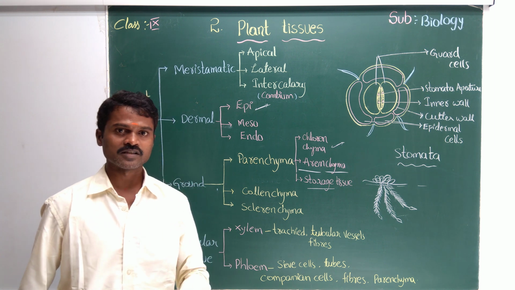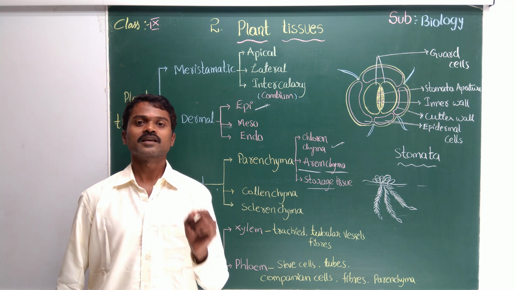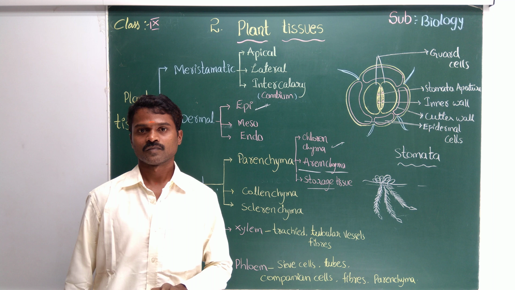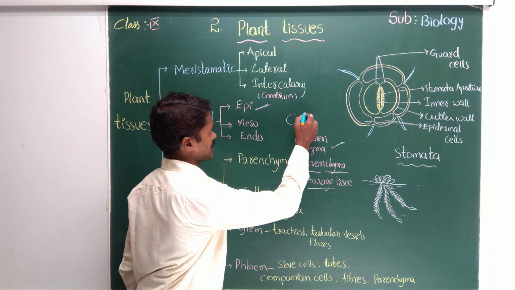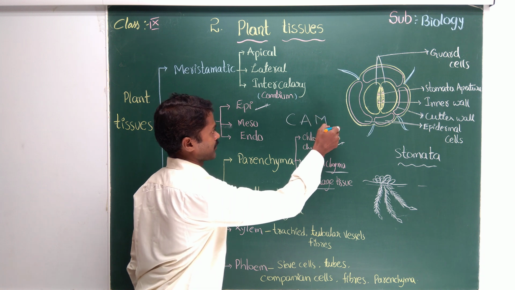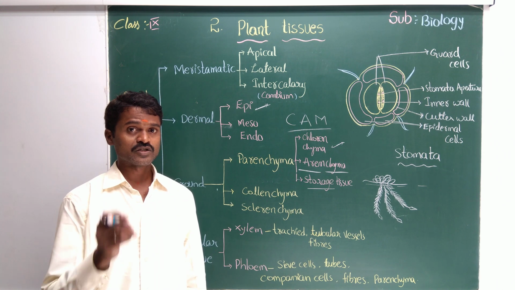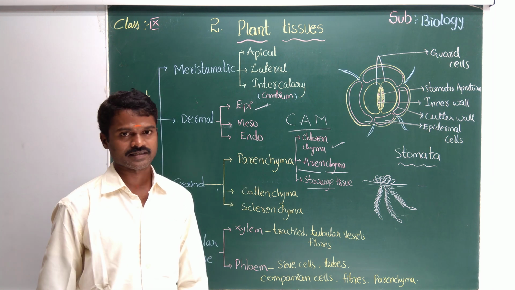There are some plants which release oxygen during night also. Those are called CAM plants. Okay? In your syllabus, I am just saying, those plants which liberate oxygen during day and night total are called CAM plants.